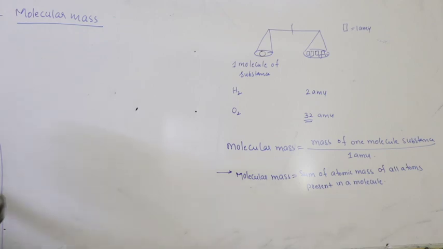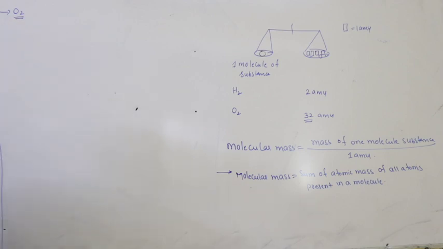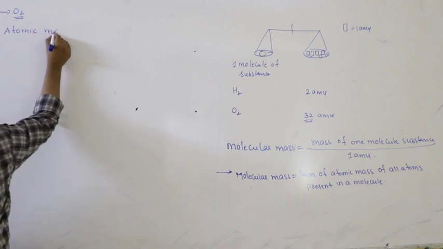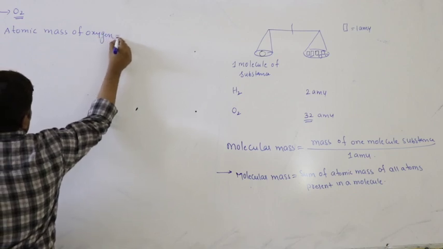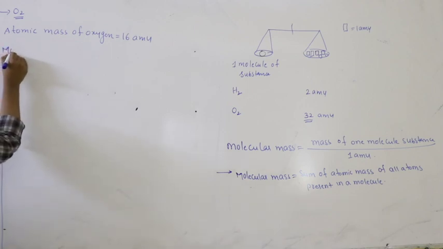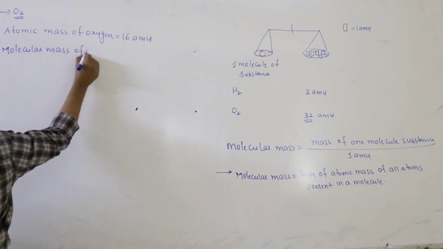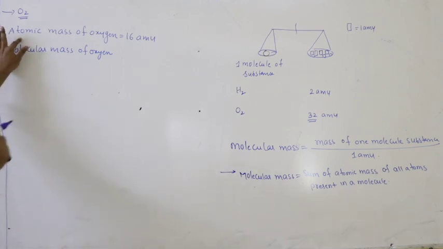Now, let us see. I will take oxygen. Atomic mass of oxygen is 16 AMU. Atomic mass means one single atom.